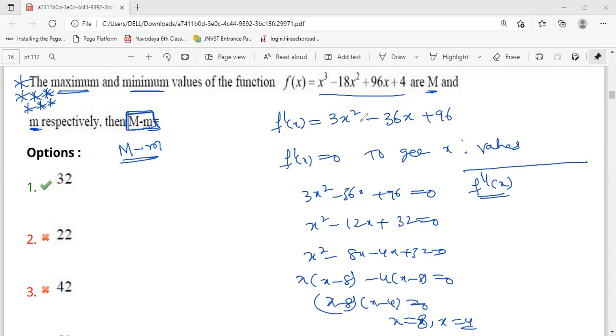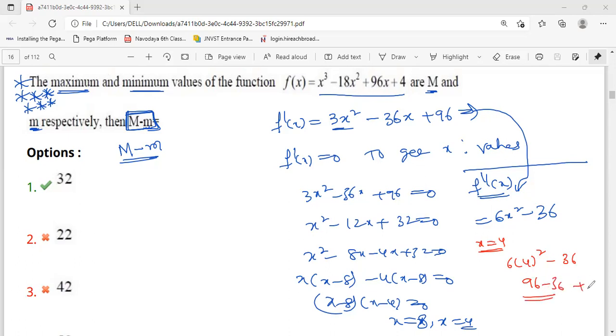So here we have already f dash of x. Again, if you do the differentiation for this, you will get f double dash of x, that is 6x square minus 36. Now if you substitute x is equal to 4, that means 6 of 4 square minus 36. So 4 square means 16, 16 sixes are 96, 96 minus 36.